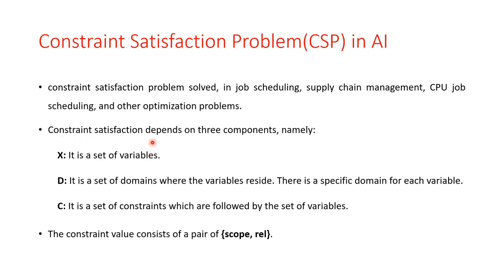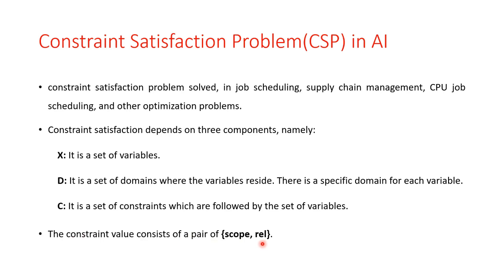Constraint satisfaction problems depend on three components. First, X is a set of variables. D is a set of domains where the variables reside, so there is a specific domain for each variable. C is a set of constraints which are followed by the set of variables. Each constraint consists of a pair of scope and relation.